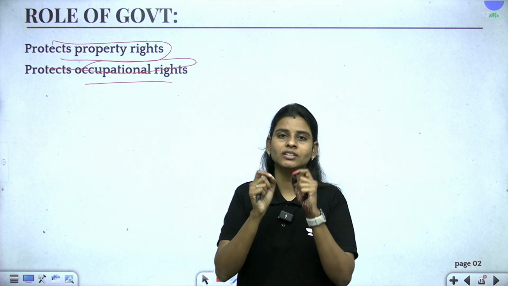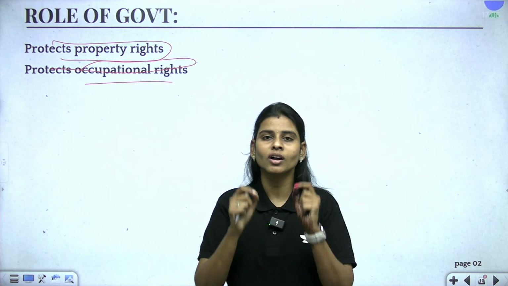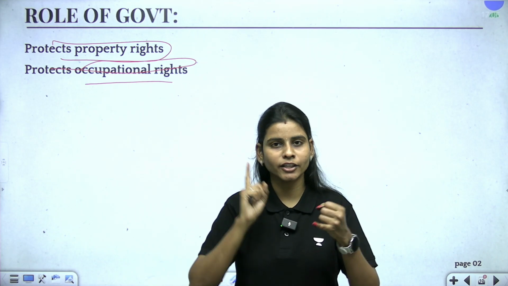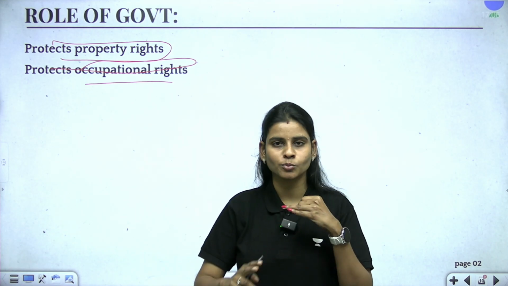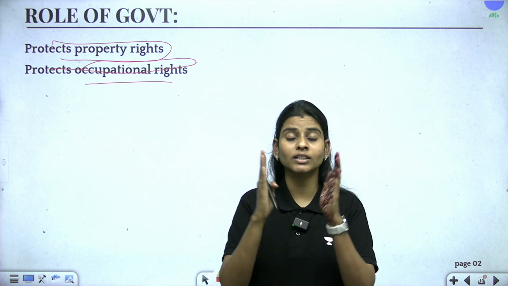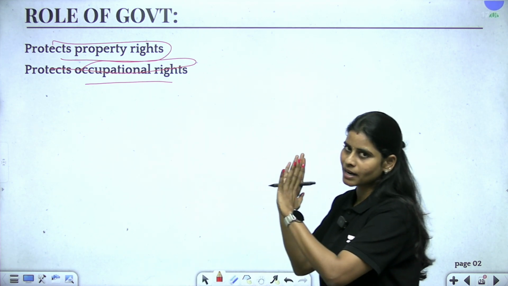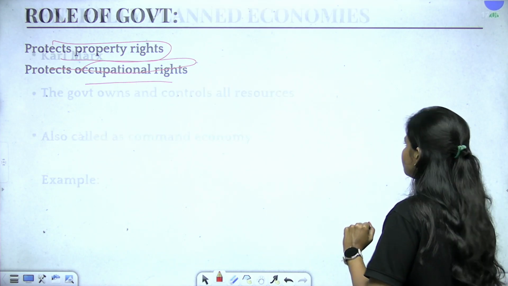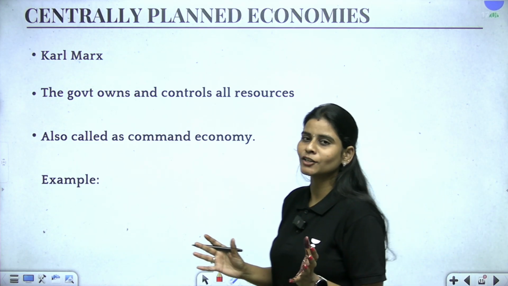So you have the right to choose the career that you want to do in that particular country. Either you can go for a farmer or you can choose to be an engineer. So this is how the government plays a role in the market economy. So I hope so far market economy is clear to all of you.